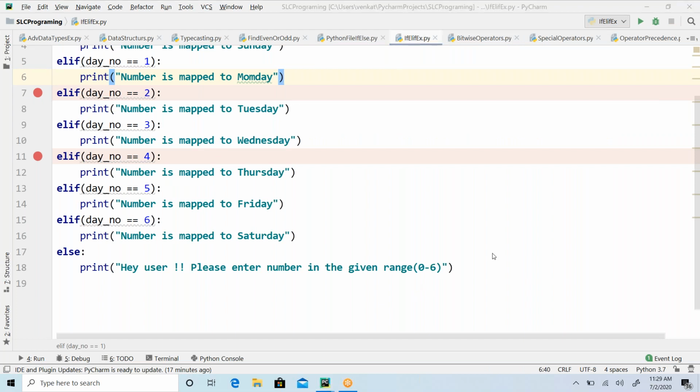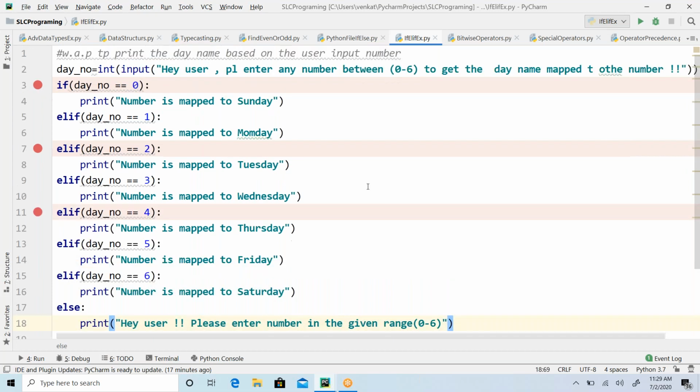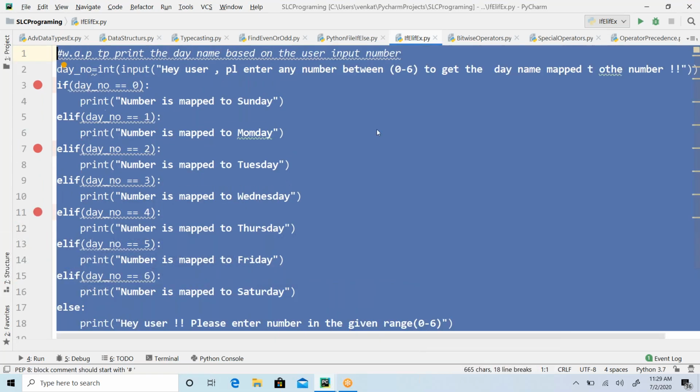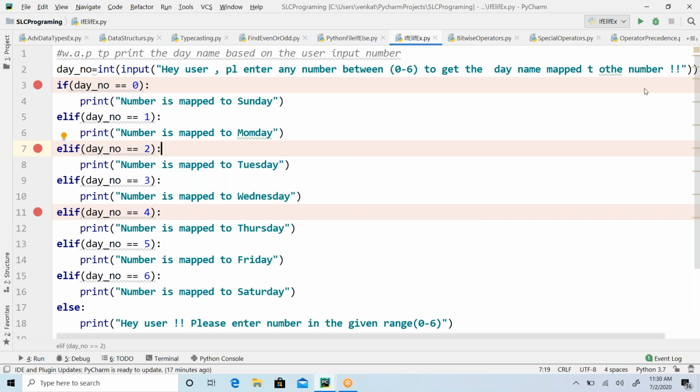So this is what is called an if else ladder. Do you understand, guys? This is an example of an if else ladder. Hope you understand.